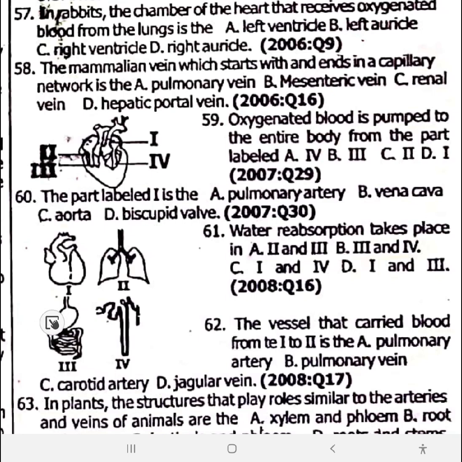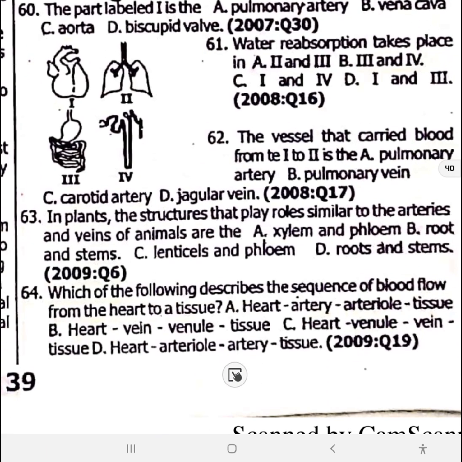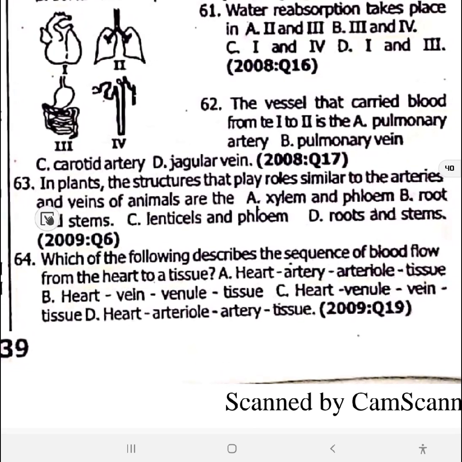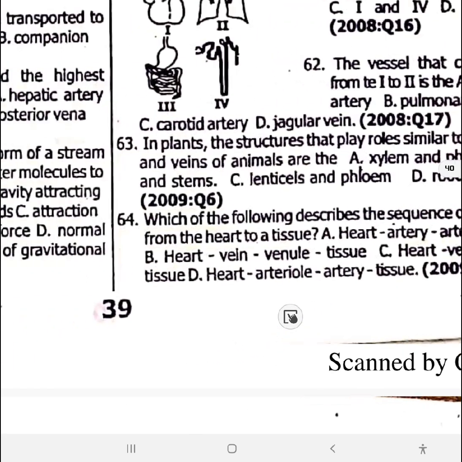It takes place here and IV, these two. 61 is option B. 62, the vessel that carries blood from I to II is the pulmonary artery, option A. 63, in plants, the structures that play roles similar to the arteries and veins of animals are xylem and phloem, option A. 64, which of the following describes the sequence of blood flow from the heart to a tissue? 64 is the heart, arteries, tissue. 64 is option A.